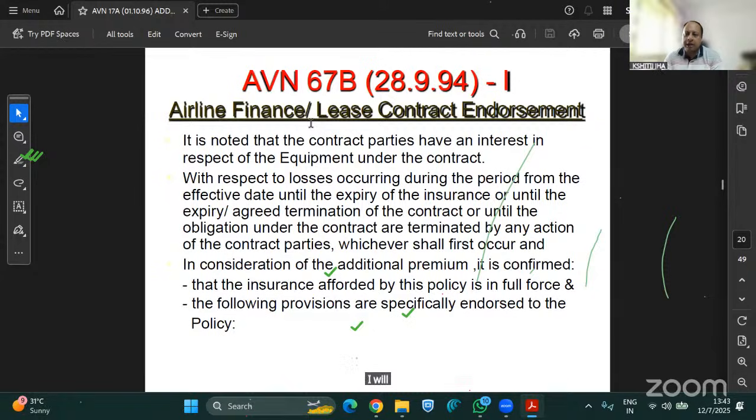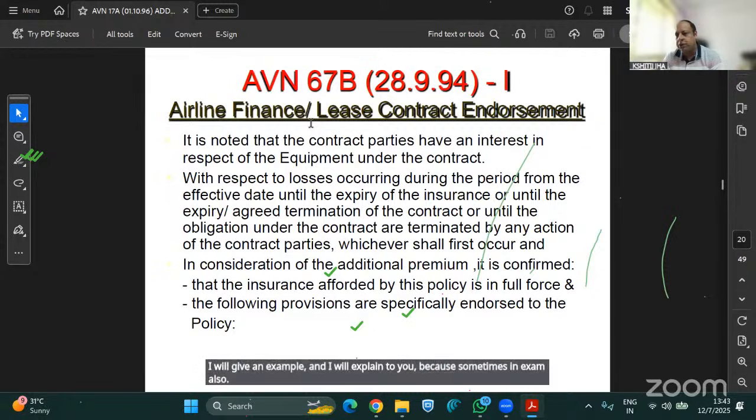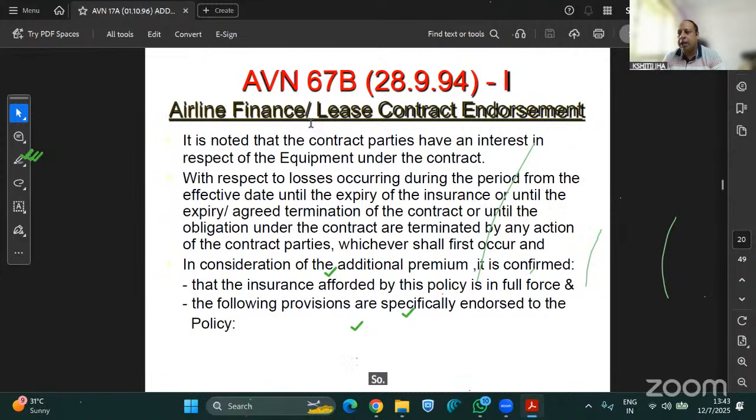I will give an example and explain, because sometimes in the exam this also comes: what is dry lease and what is wet lease. Dry lease means the aircraft is only given to you without any ACMI agreement. Dry lease means there is no ACMI agreement between the lessor and the operator of the aircraft. ACMI stands for aircraft, crew, maintenance and insurance.